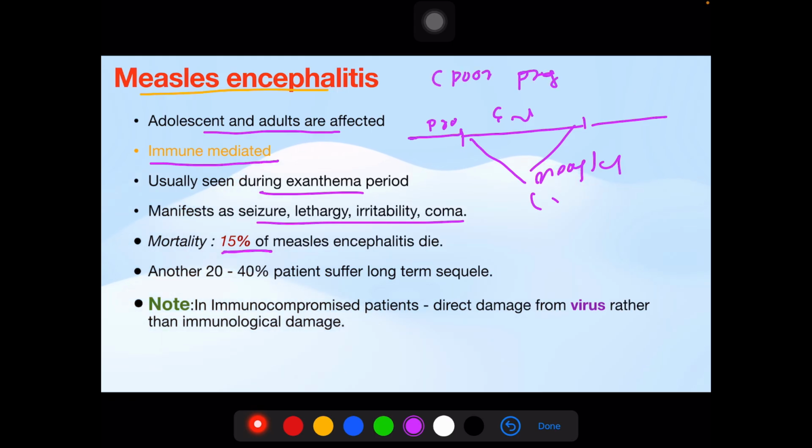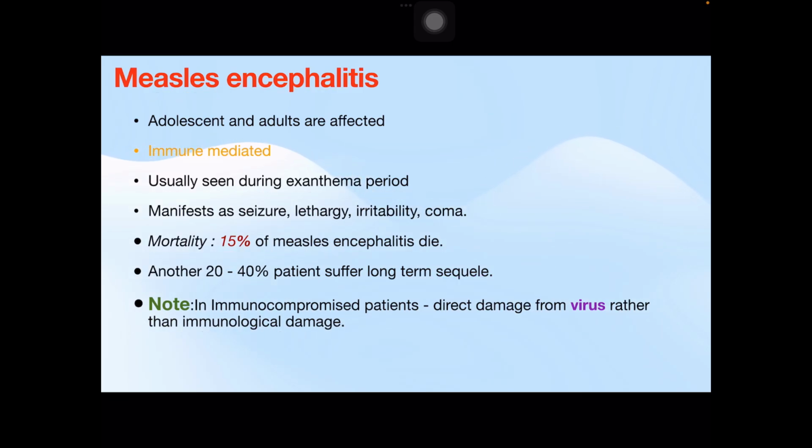Another 20 to 40% of patients suffer long-term sequelae, that is post-meningitic sequelae. Note, in an immunocompromised patient, measles encephalitis is direct damage from the virus rather than immunological damage.